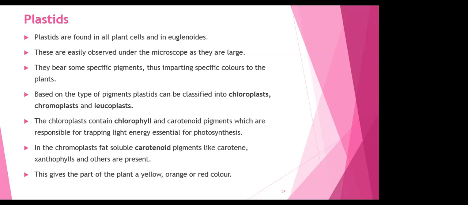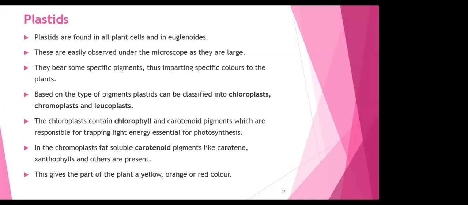So based on the type of pigments, the plastids can be classified as chloroplast, chromoplast and leucoplast. है ना? Chloro, chromo and leuco. The chloroplast, as we know, will contain chlorophyll, right?